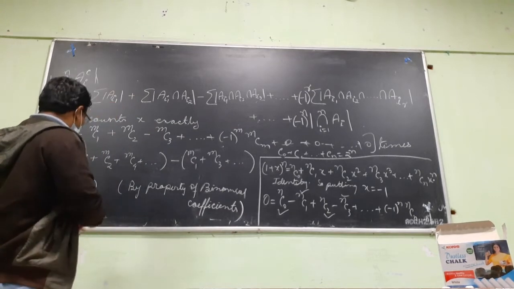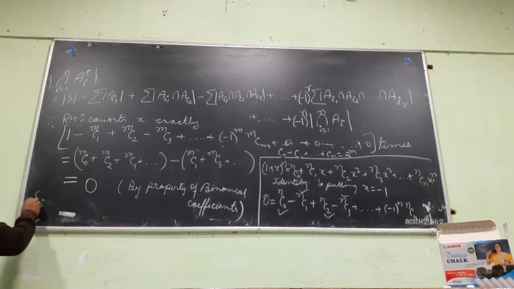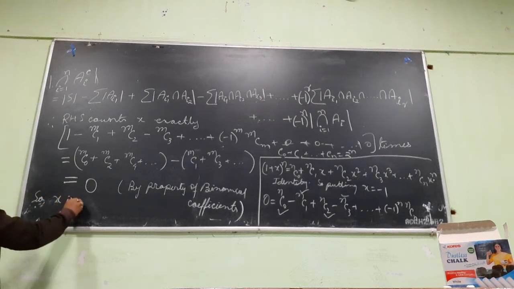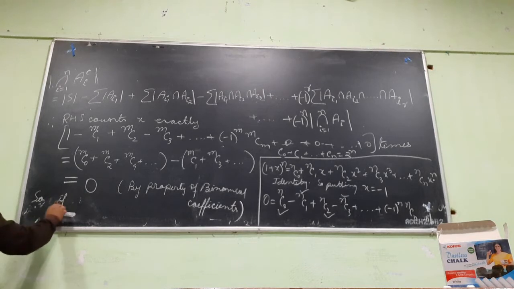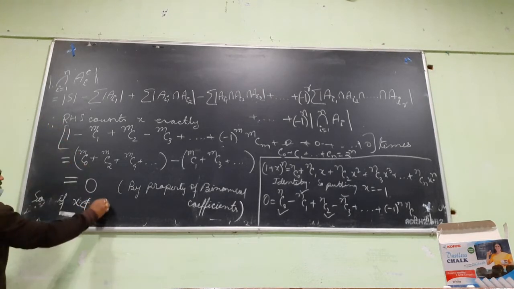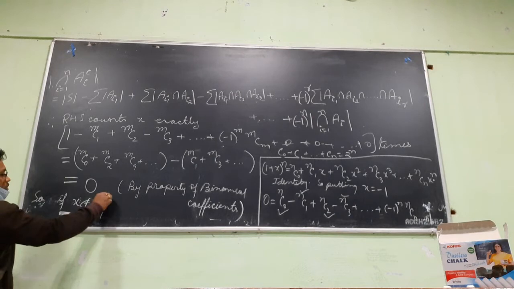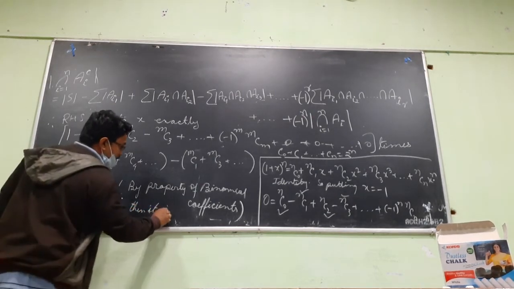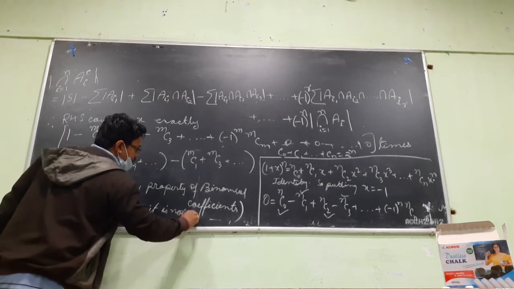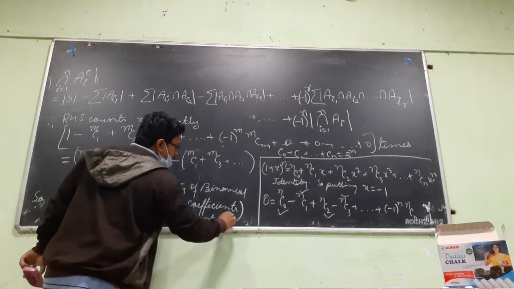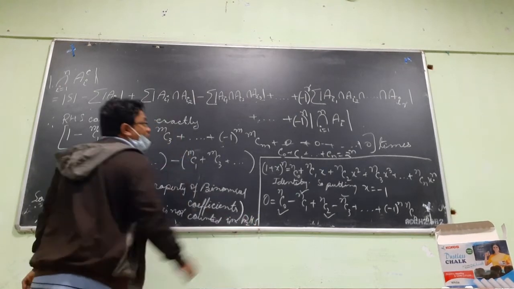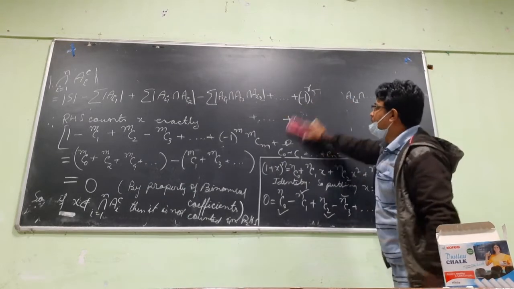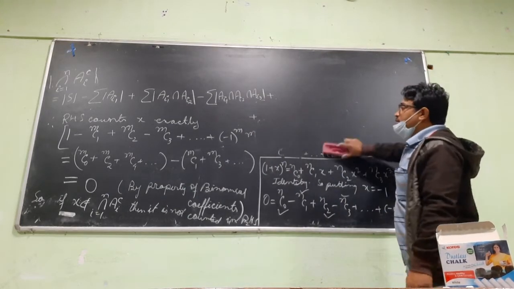Okay. So ultimately what I have seen: if x doesn't belong to this left hand side, which is the intersection i goes from 1 to n of Ai complement, then it is not counted in the right hand side. Okay. So the right hand side counts only those elements which are there in that set. So this equality is true.